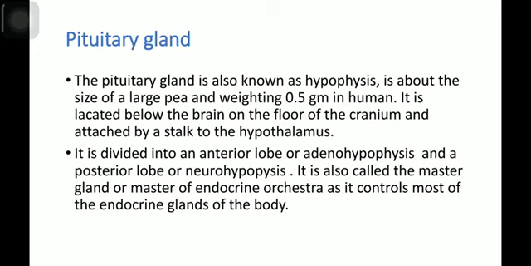Now let's discuss the pituitary gland. The pituitary gland is a very important endocrine gland in the human body. It is also known as the hypophysis. It's about the size of a large pea and weighs 0.5 gram in humans. It is located below the brain on the floor of the cranium and attached by a stalk to the hypothalamus. The pituitary gland is divided into an anterior lobe or adenohypophysis and a posterior lobe or neurohypophysis.